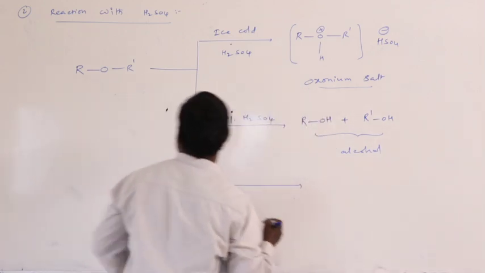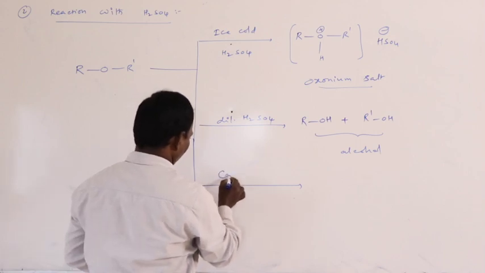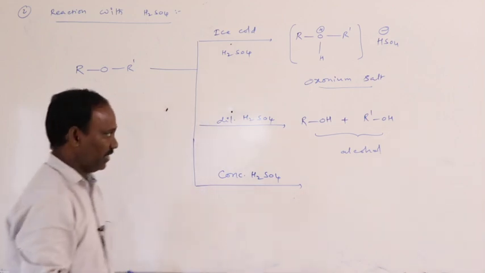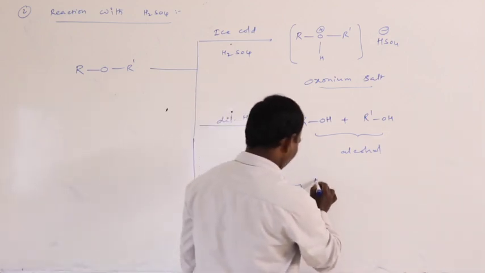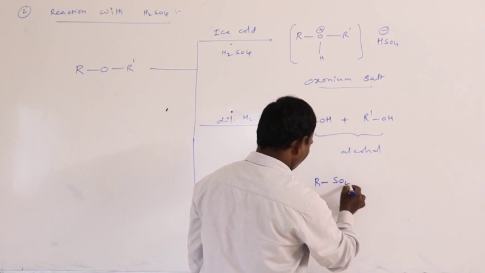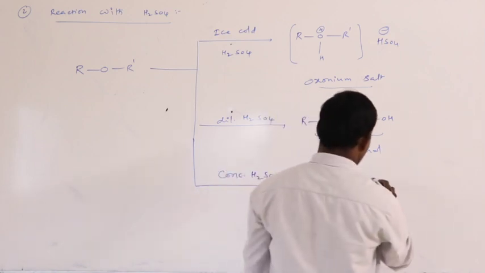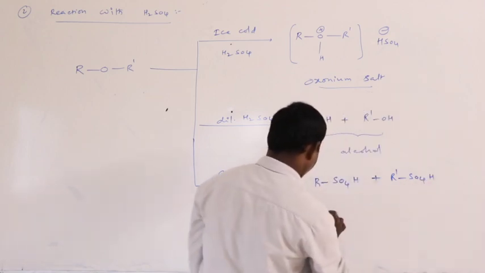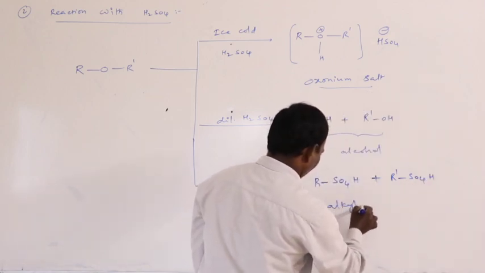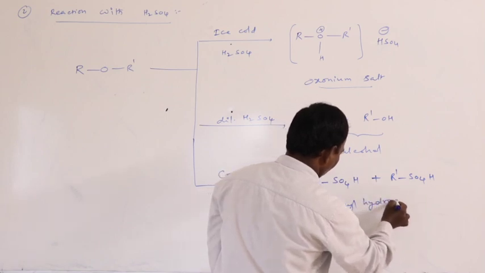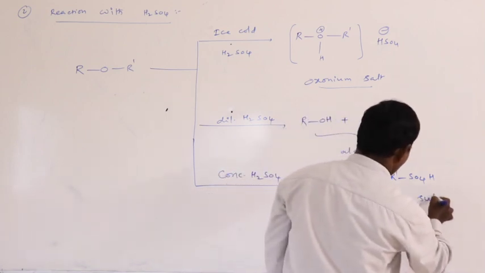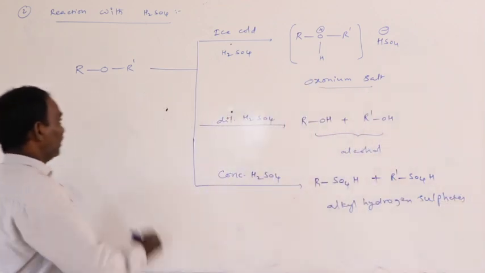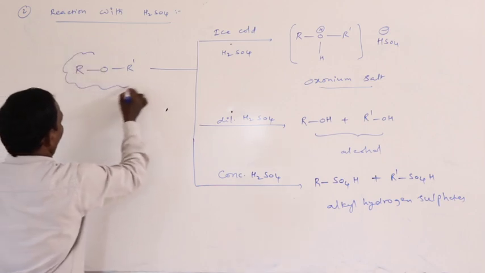If this ether molecule is treated with concentrated sulfuric acid, it gives alkyl hydrogen sulfate plus alkyl hydrogen sulfate. Okay, both are alkyl hydrogen sulfates.